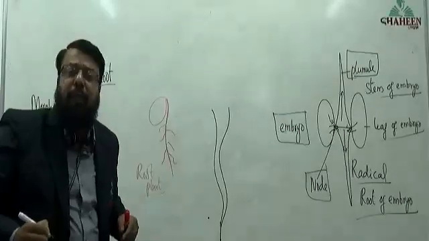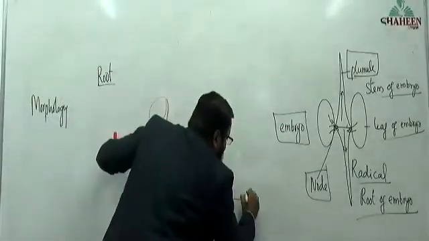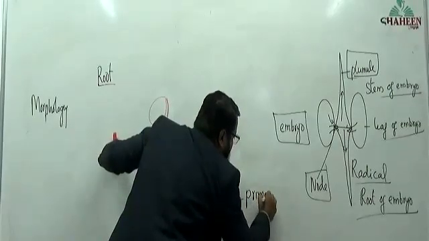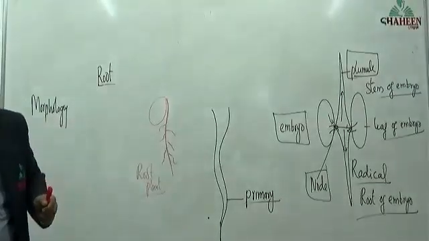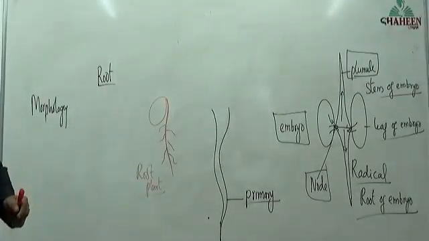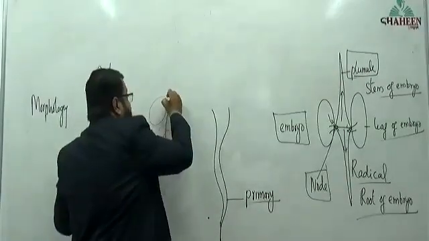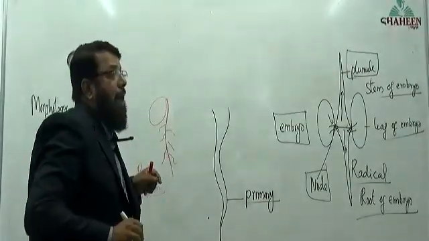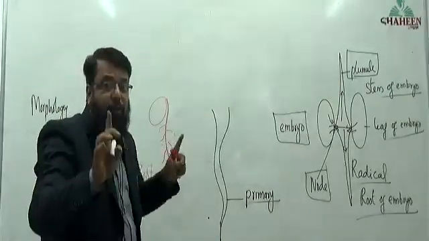पहले आई हुई रूट को हम प्राइमरी रूट बोलते हैं. That is called as primary root. What is primary root? A root that has arisen from radical. That is primary root.